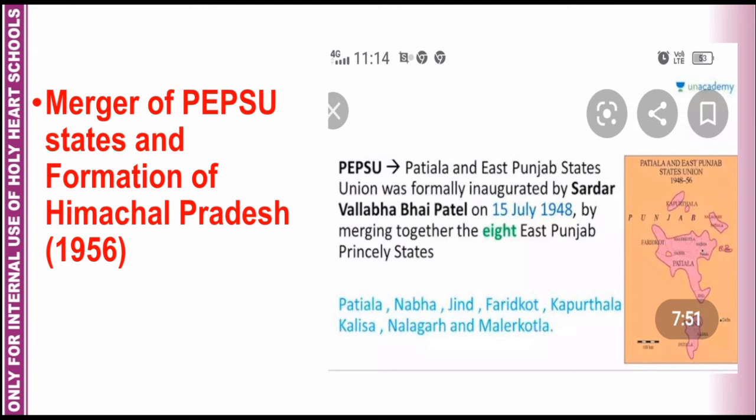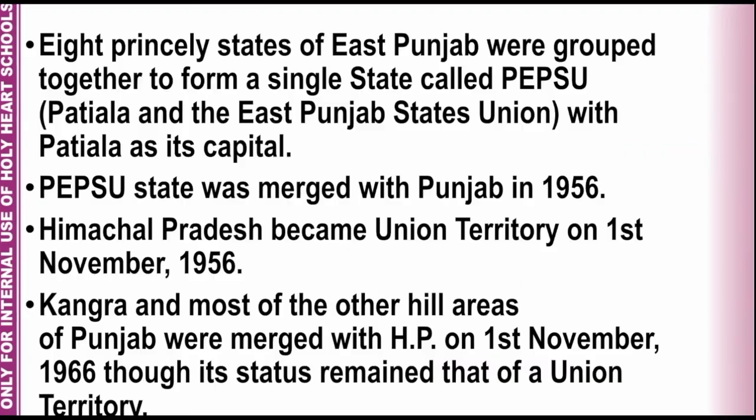So in the reorganization of Punjab, the first step was the merger of 8 princely states of Punjab into PEPSU and formation of Himachal Pradesh in 1956. 8 princely states of East Punjab were grouped together to form a single state called PEPSU, better known as Patiala and East Punjab States Union, and Patiala was made its capital.